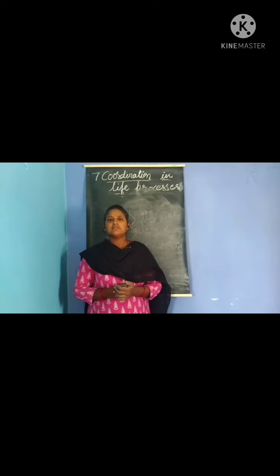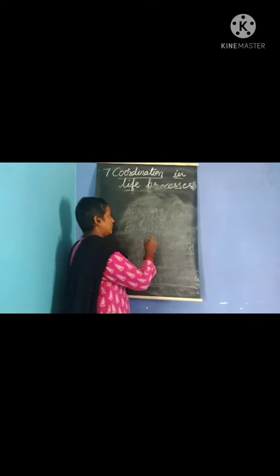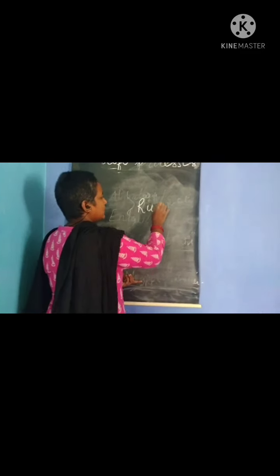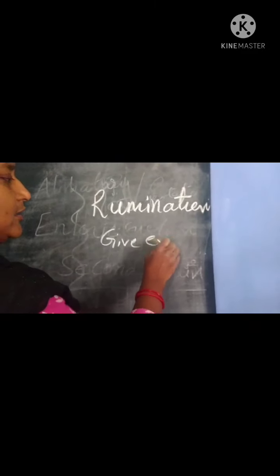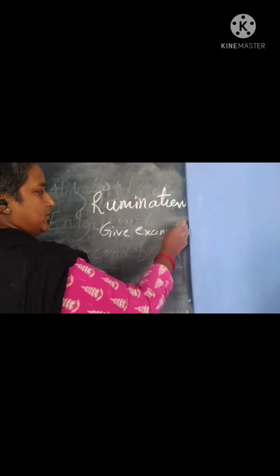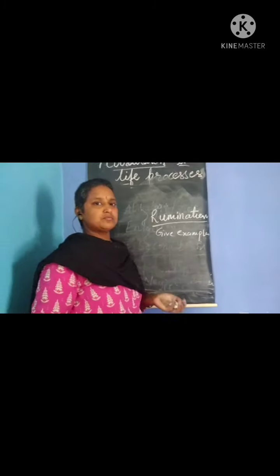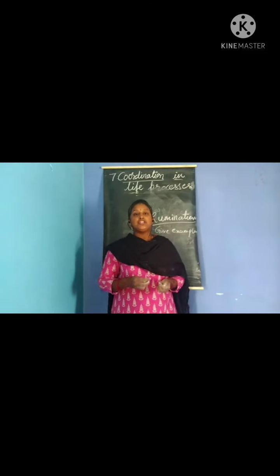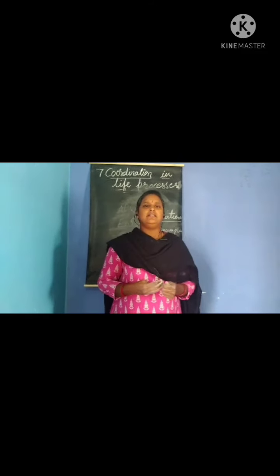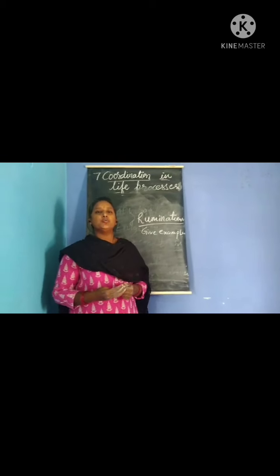Next, I forgot to tell you about rumination. Rumination is also a very important question. What do you mean by rumination, and give examples. Rumination is the process of taking in food when it is available and chewing the food leisurely. That process is called rumination.